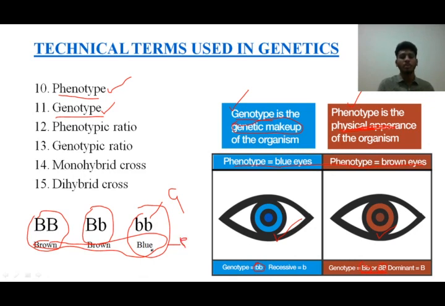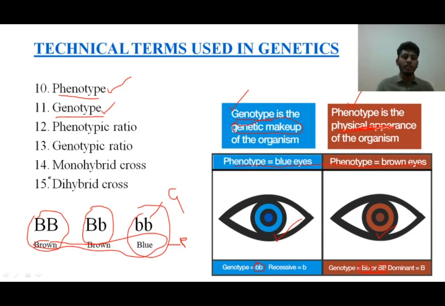Okay, phenotype is by the physical appearance. I can say among the 4 individuals, 3 of them have blue eyes and 1 of them has brown eyes. So that means I am talking about phenotype. When I say the blue eye one is having small b, the brown eye one is having capital B, and another one is having capital B, small b, then I am talking about genotype, students.